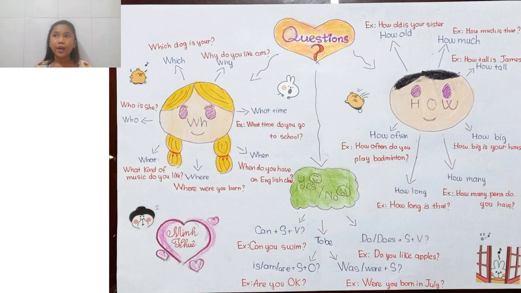Now if I say, where is his house? I can know that person is asking about maybe my friend's house. I would know to answer it with a location. Next is when. We have: when do you have an English class? The word when is used to ask about time, for nearly all questions.